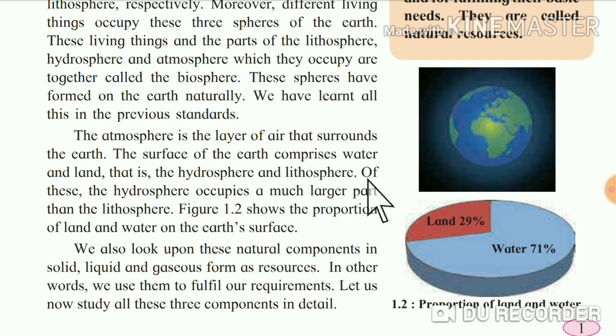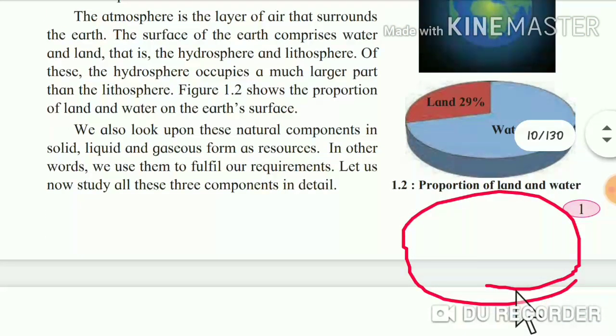Okay? Of these, the hydrosphere occupies a much larger part than the lithosphere, as shown in figure number 1.2, which shows the proportion of land and water on the earth's surface. See here in this figure, this is a pie chart. This figure is called a pie chart. And here the proportion of land and water is shown to you.